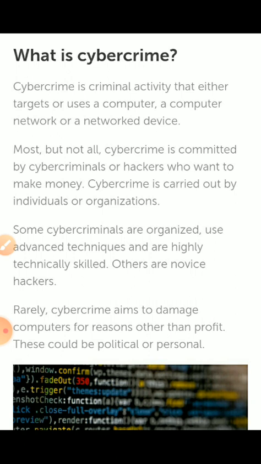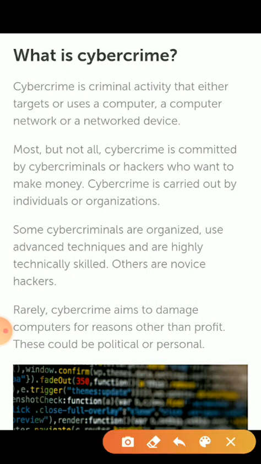Now next is cyber crime. What is cyber crime? In our daily life we see criminal activity in the physical world, but in the digital world there are also crimes committed by criminal-minded persons. So now let us know what cyber crime is. Actually, cyber crime is a criminal activity that either targets or uses a computer, a computer network, or a networking device.